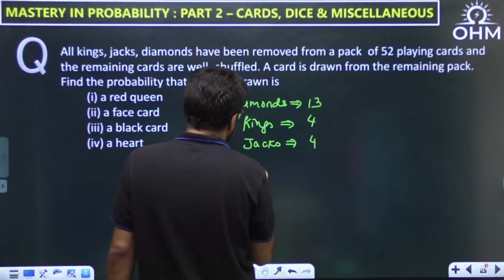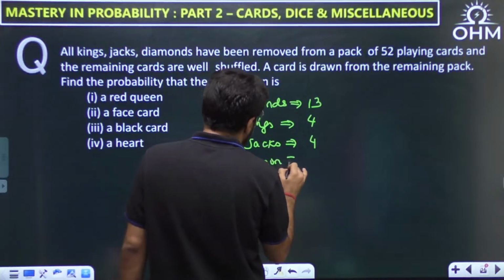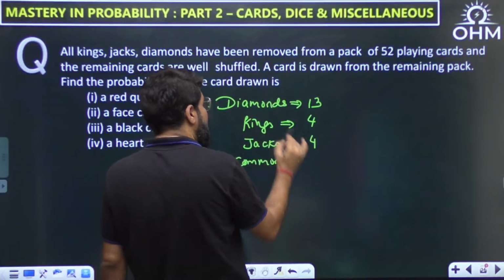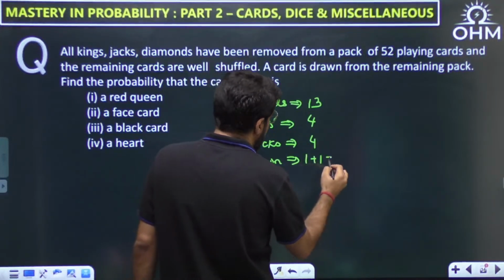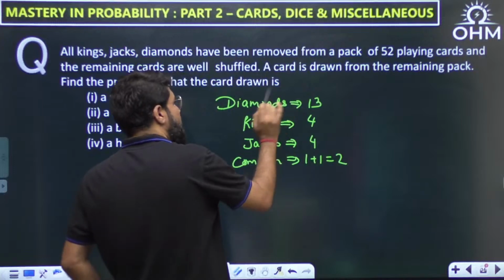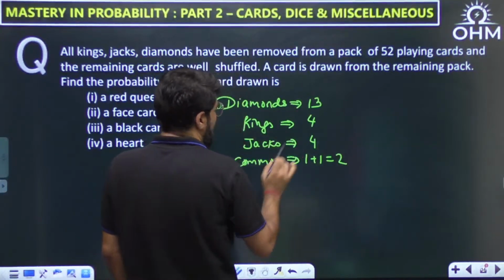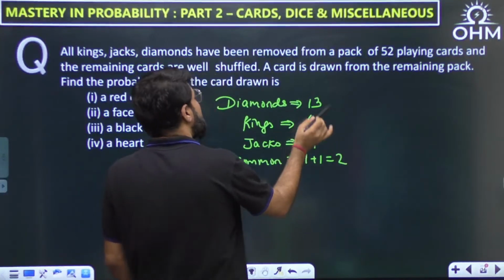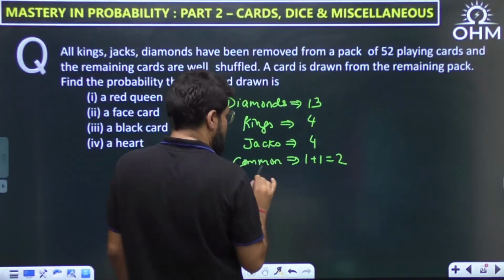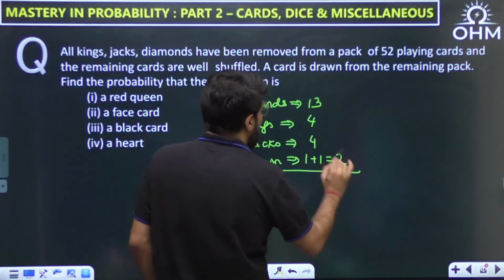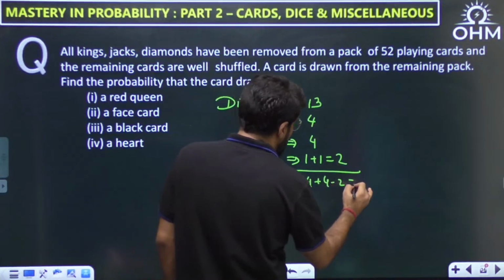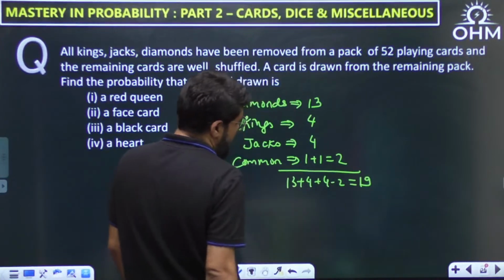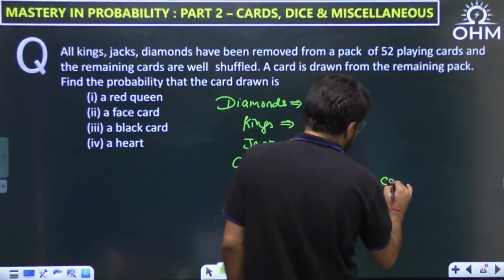Okay, so anything common here? There is 1 king and 1 jack in diamonds also. That is counted twice. So actually I should write 3 kings and 3 jacks, because 1 each is already counted in diamonds. So that is why the common 2 I will subtract. Okay, so 13 plus 4 minus 2. This becomes 19. Correct? 19 cards are removed.